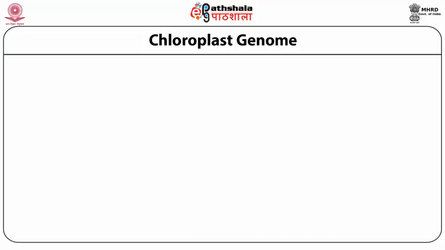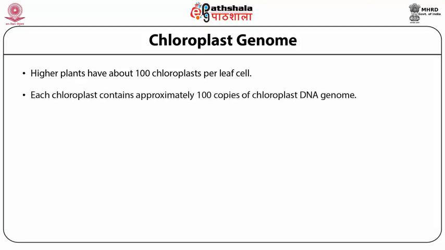Chloroplast genome: if we see the structure of the chloroplast genome in the higher plant, we see that around 100 chloroplasts are present per leaf, and each chloroplast contains approximately 100 copies of the chloroplastic genome.